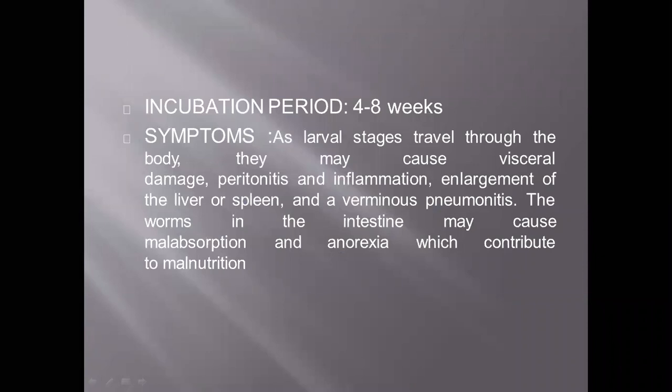Its incubation period is 4 to 8 weeks. Symptoms: as larval stages travel through the body, they may cause visceral damage, then peritonitis and inflammation. The symptoms of these roundworms depend on the larval stages and how they are traveling throughout the body. First, they will cause visceral damage.